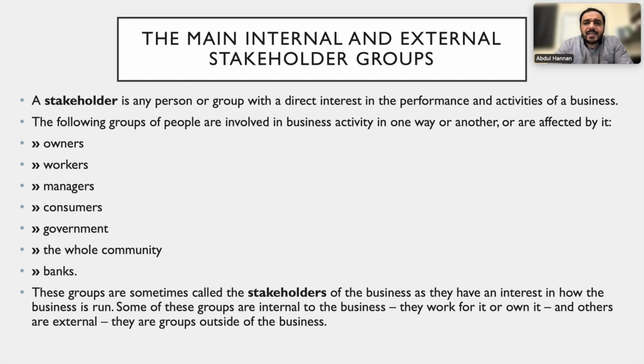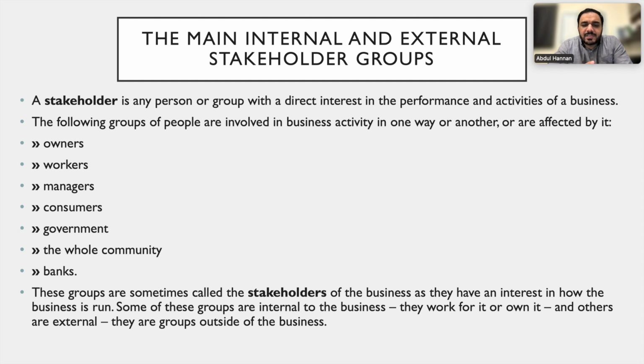The main internal and external stakeholder groups. Here we will see what the stakeholder groups are. A stakeholder is any person or group with a direct interest in the performance and activities of a business. The following groups of people are involved in business activity in one way or another and are affected by it. Number one, owners, workers, managers, consumers, government, the whole community, and the banks. These are all the stakeholders which are directly or indirectly linked with the business. These groups are sometimes called stakeholders of the business as they have an interest in how the business is run.